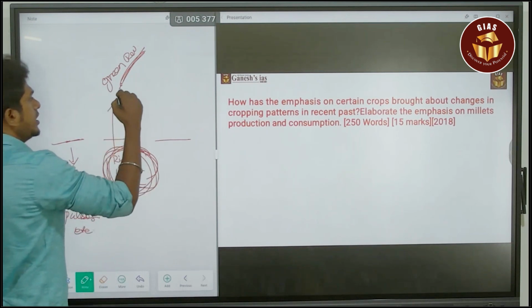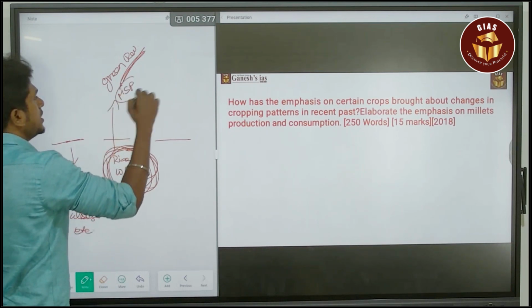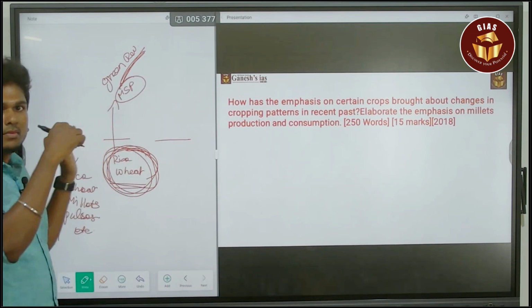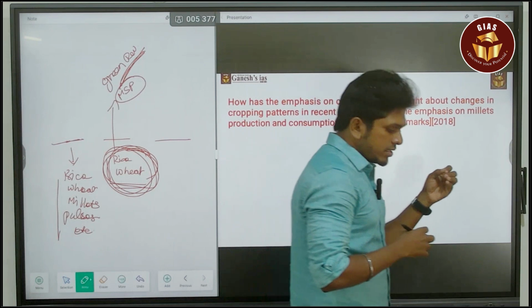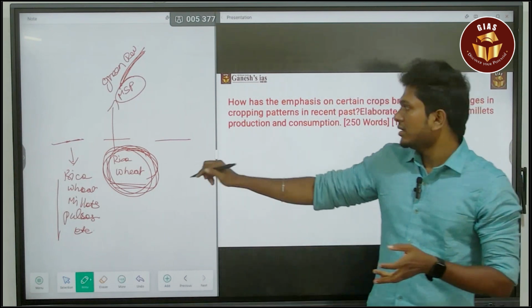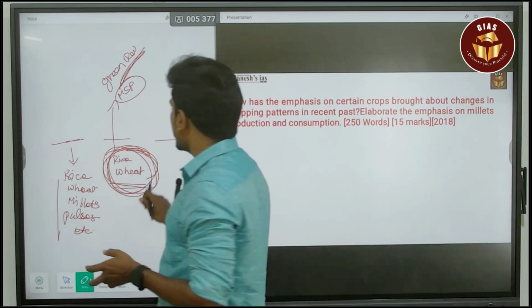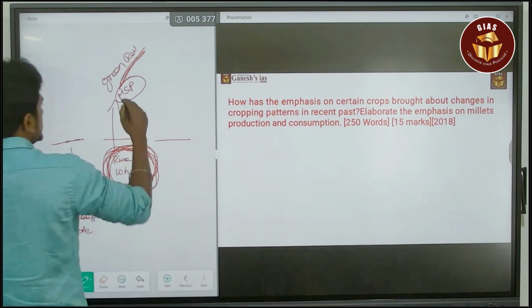And also, the next major impact creator is MSP. This MSP is also a major impact creator for the changing cropping pattern, diverted towards only rice and wheat.